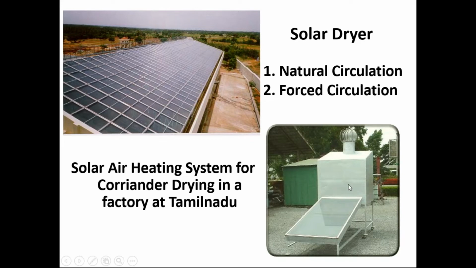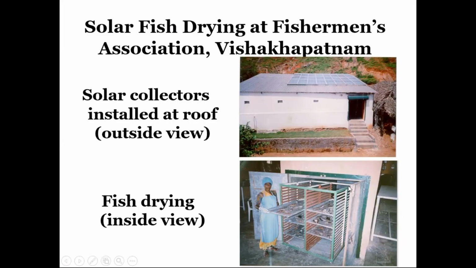So this is called a natural circulation dryer, and another type of dryer is forced circulation. In this case, the collectors are placed on the rooftop, and with the help of a blower, the hot air is injected in this cabinet. Here also there are trays. From the lower side, the hot air is injected here, and the air moves upwards, as we have talked earlier. And while moving upward, it removes the moisture from the product which is kept here for drying.